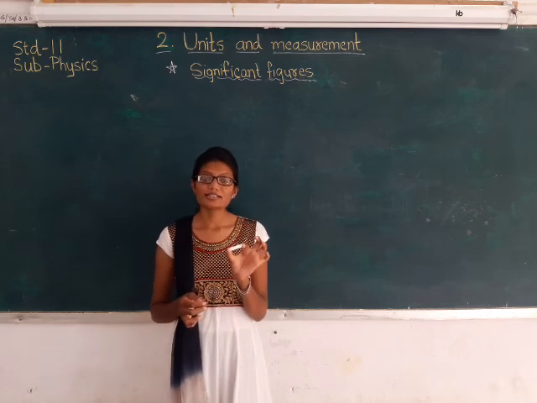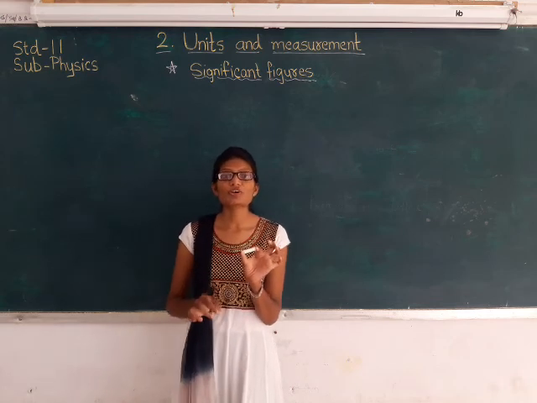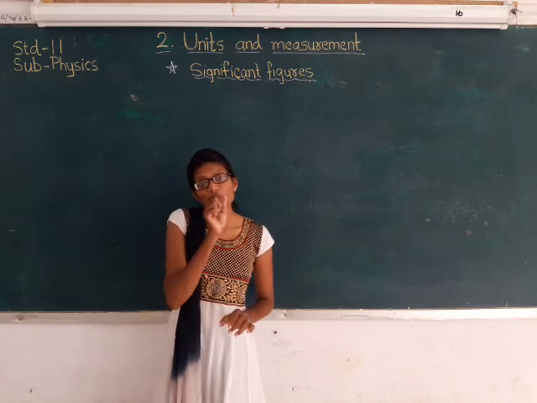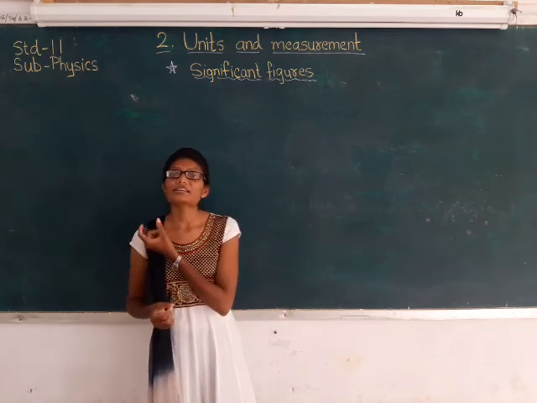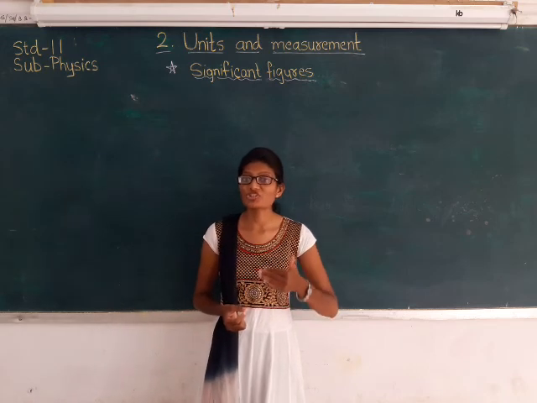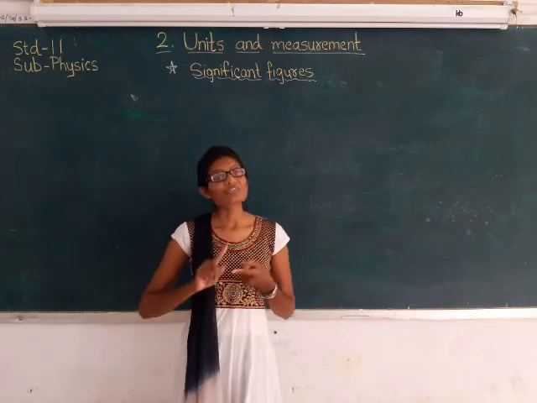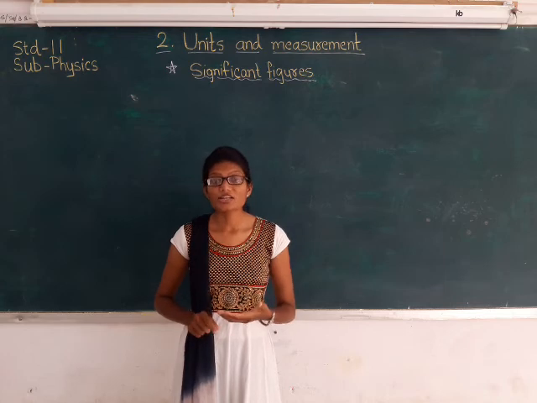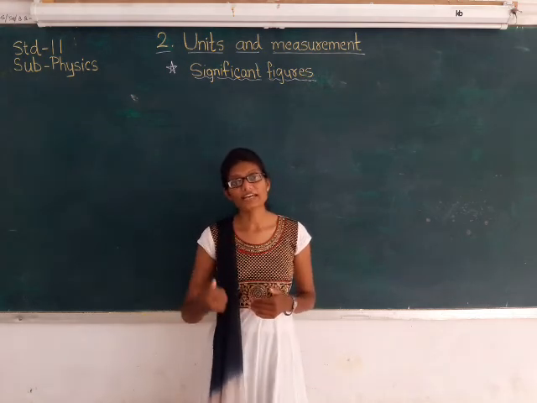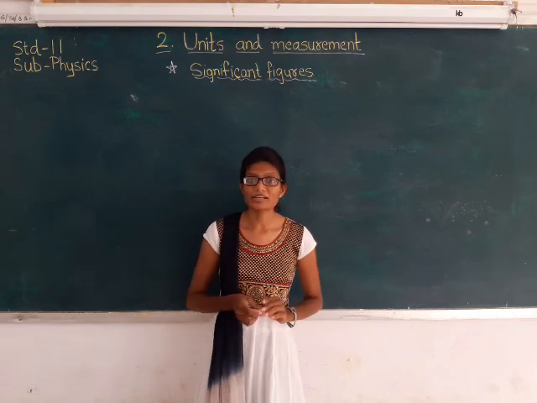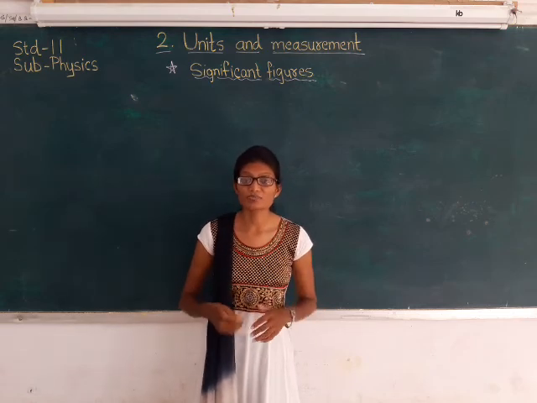Let us say that its length is 2.53 centimeter. So 2.53 is the number, and centimeter is the unit. When we take the measurement, the number as well as the unit is important to signify it, and only then does it truly give the exact measurement.